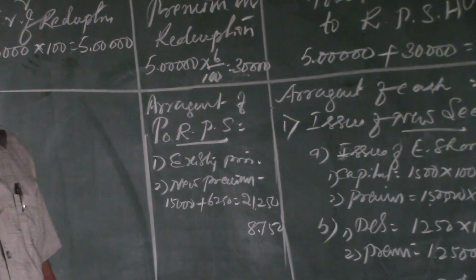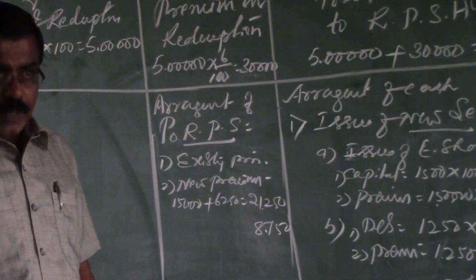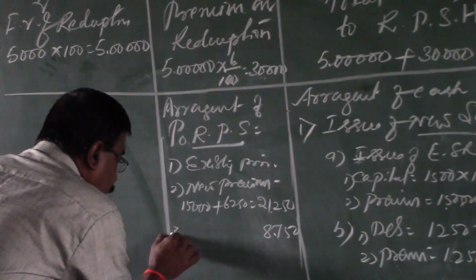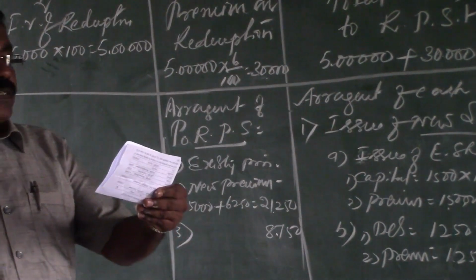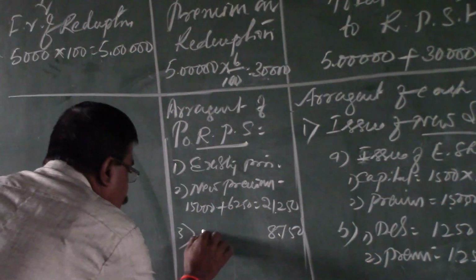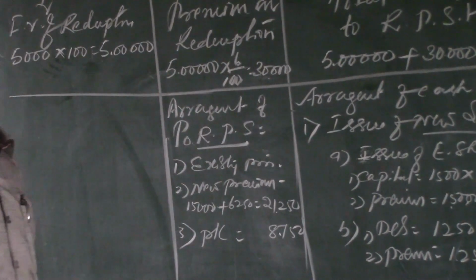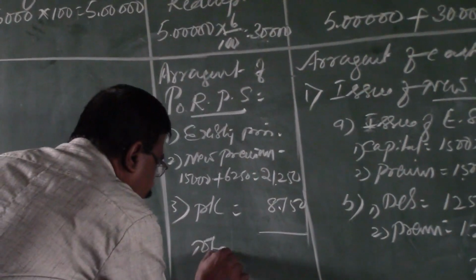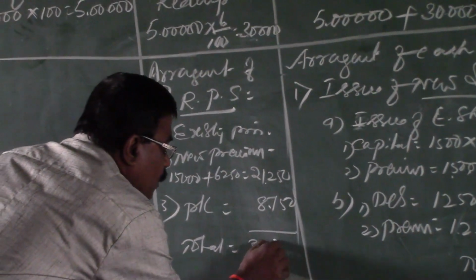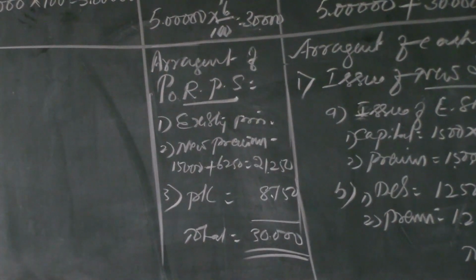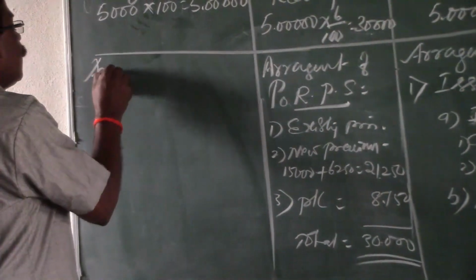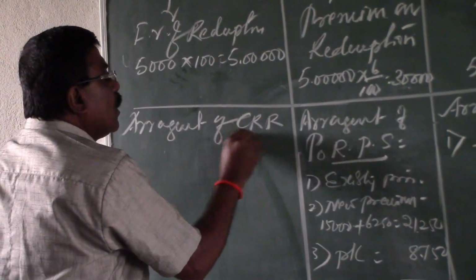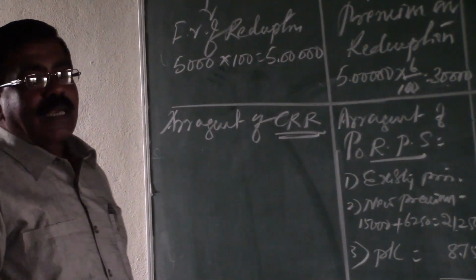8,750. Any shortage of premium to arrange for the premium on redemption is to be arranged from the divisible profits. Here the divisible profits available are stated, that is from the P&L account. Divisible profit in the sense we are going to assume that it is the P&L account. Then total arrangement of premium on redemption is equal to 30,000 rupees. So arrangement of premium is over. After arrangement of premium, finally we have to go for the arrangement of capital redemption reserve.